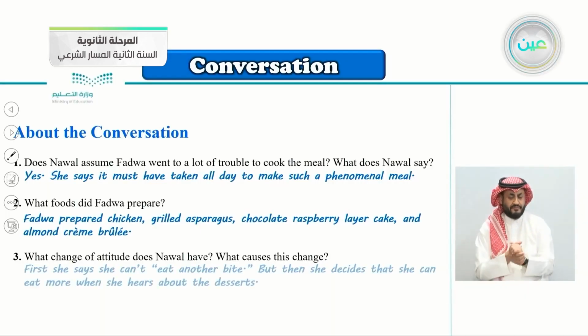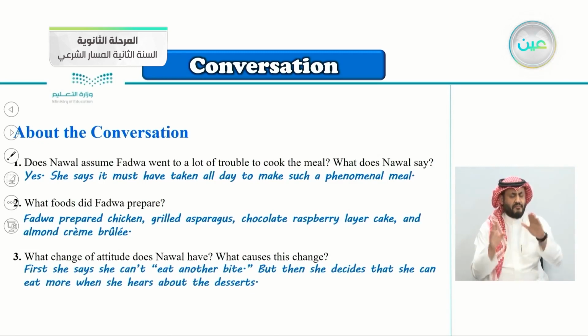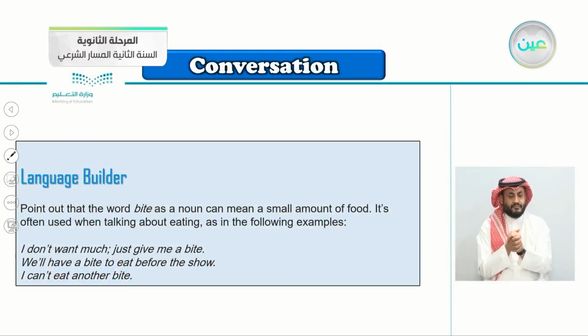So the answer here is, first she says she can't eat another bite. She's full, she's stuffed. But then she decides that she can eat more when she hears about the desserts, because she didn't want to eat chicken or asparagus. She wants dessert.